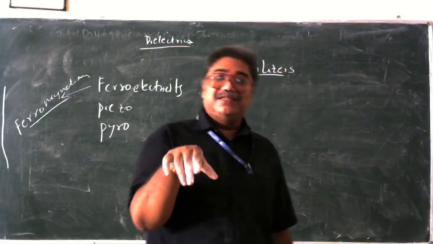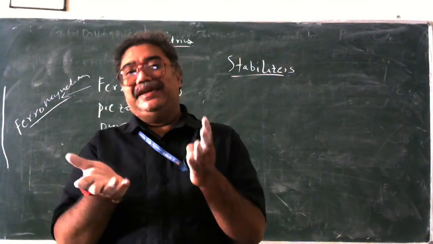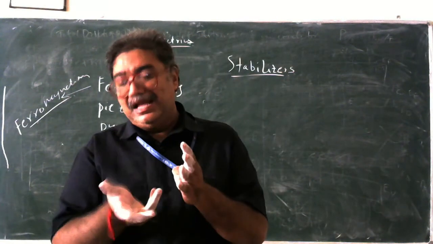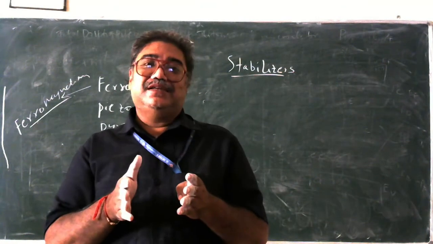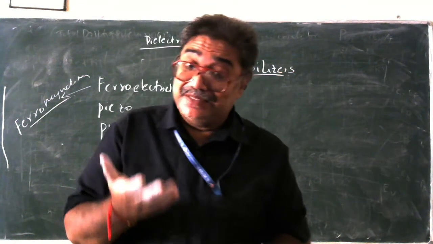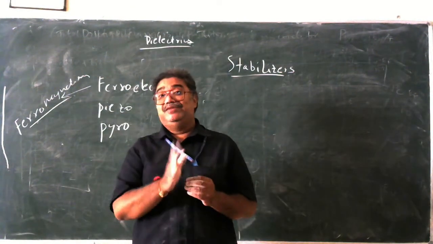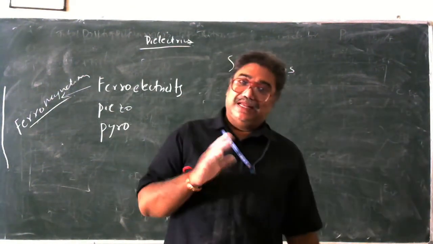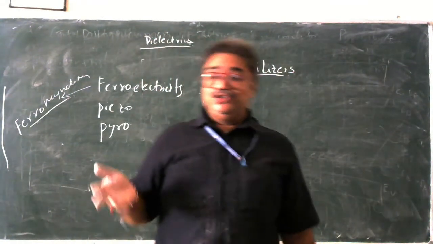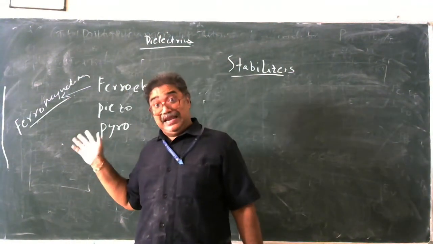The same way, a capacitor. What is a capacitor? You have two metallic plates with air, or two metallic plates with an insulator. An insulator gives this capacitor an increased capacity to store the energy. That is the reason, to increase the capacity of a capacitor, we will be dumping insulators there. So these insulators are nothing but dielectrics.